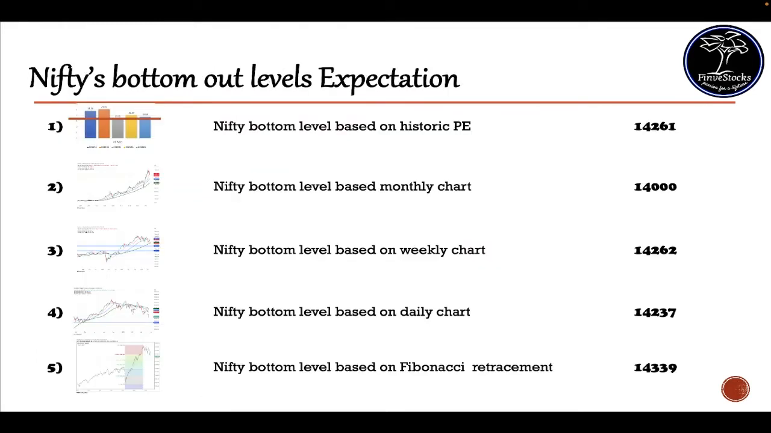As a summary, based on PE, the Nifty bottom level can be around 14,261. Based on the monthly chart, it will be in the levels of 14,000. Based on the weekly chart, it can go up to a level of 14,262. Based on the daily chart, the support will be around 14,237. And on Fibonacci retracement, it will be around the 38% retracement level, that is around 14,339. So overall, I don't expect Nifty to go down below 14,000. You can't say anything 100% about the market, but based on my analysis, Nifty will bottom out above 14,000. I don't expect Nifty to go below 14,000 in the near future.